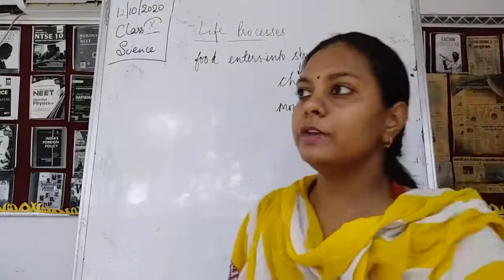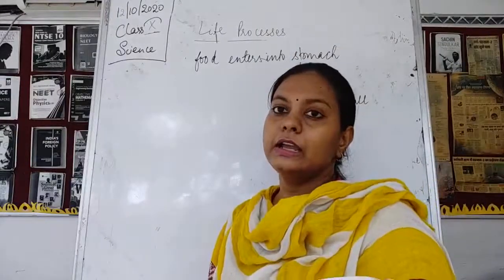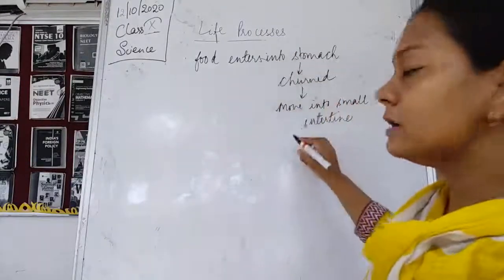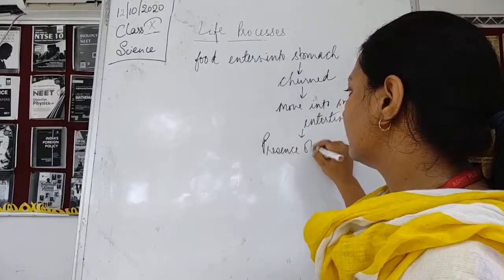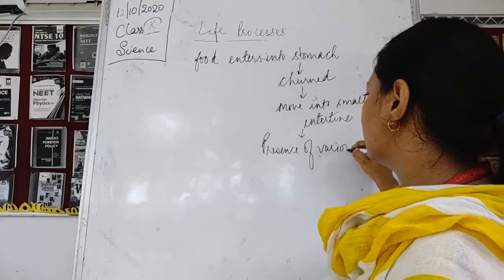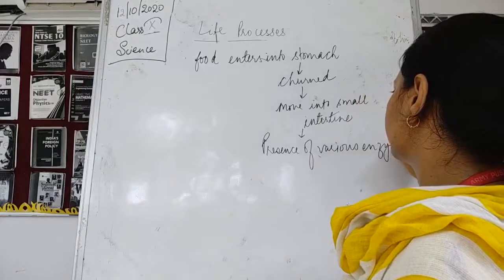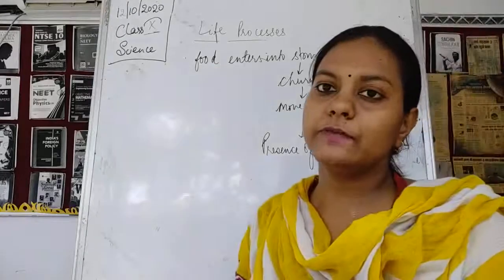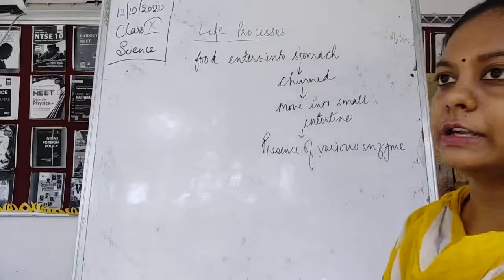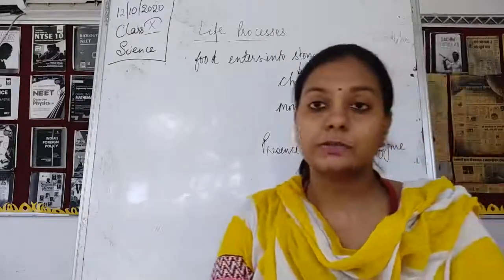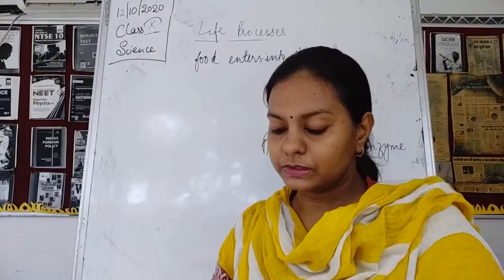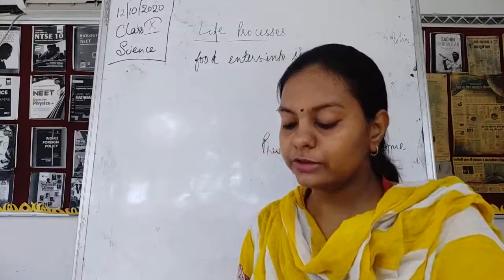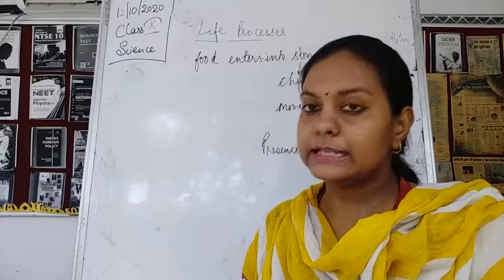Now, if it is moving into the small intestine, then the digestion starts because of the presence of various enzymes. As one such enzyme we have discussed, it is present in the walls of the stomach, and the walls of the stomach release the enzyme.